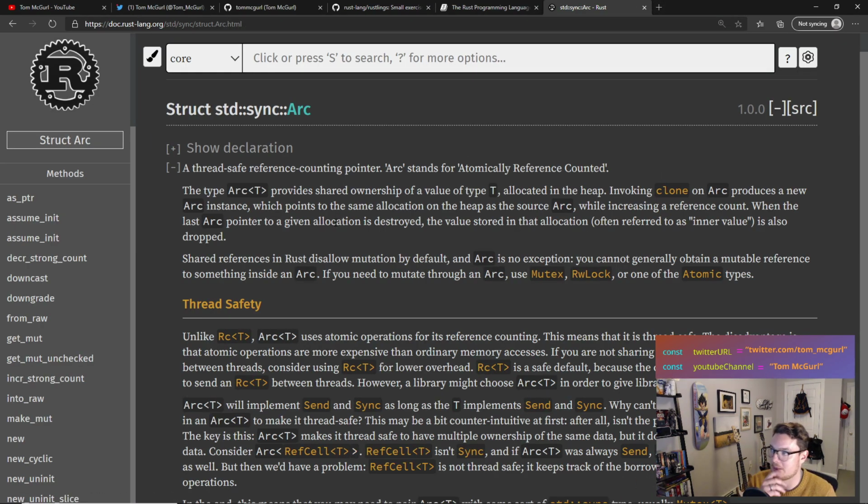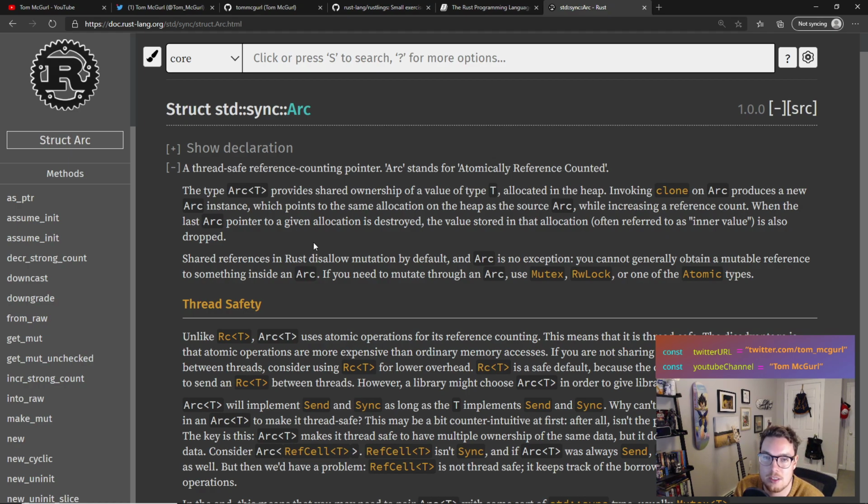Arc. Let's read a little bit about this first. Arc is a thread-safe reference counting pointer. Arc stands for atomically reference counted. Atomically reference counted. Arc. Atomically reference counted.